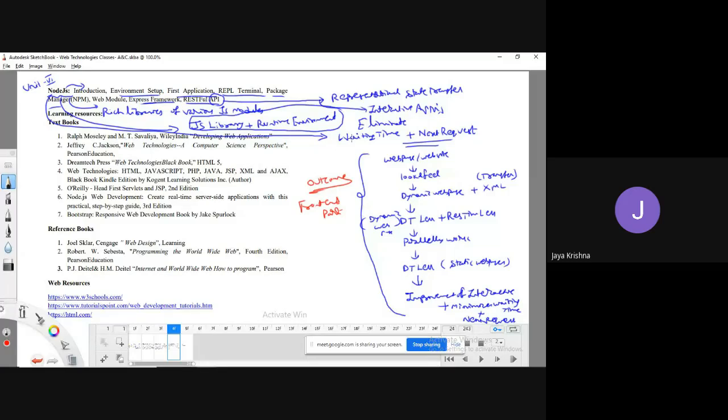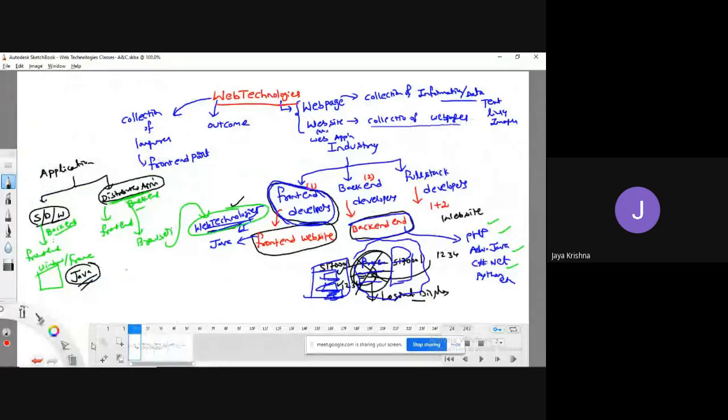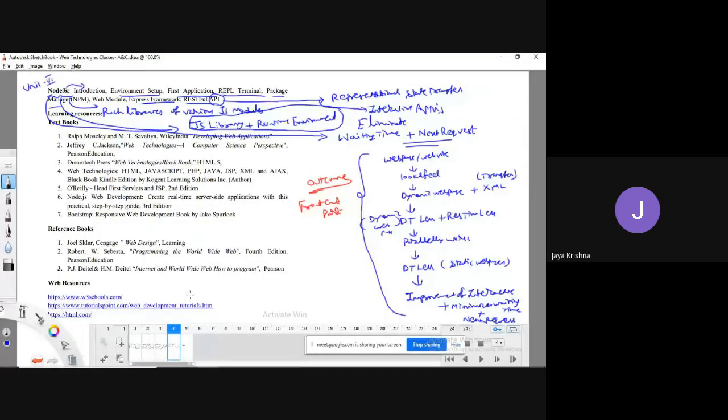So the final outcome of our web technologies course is to develop or design an efficient front end web application. That is the final outcome. Okay, this is just a general overview of all the 6 units.